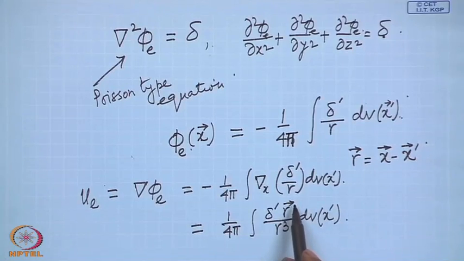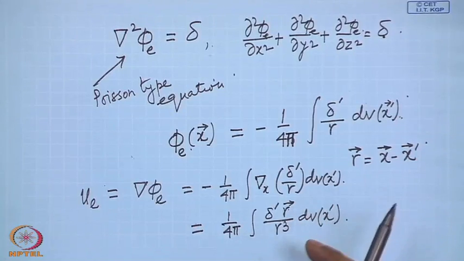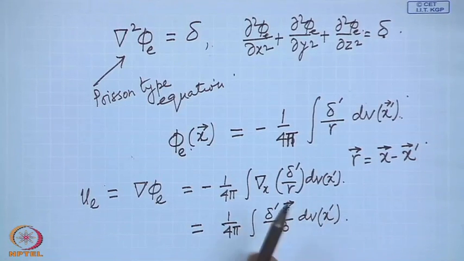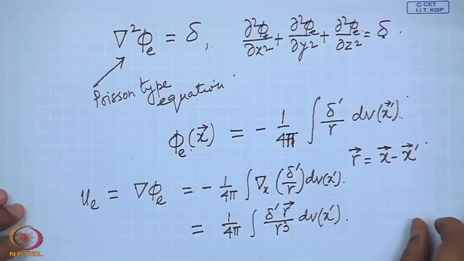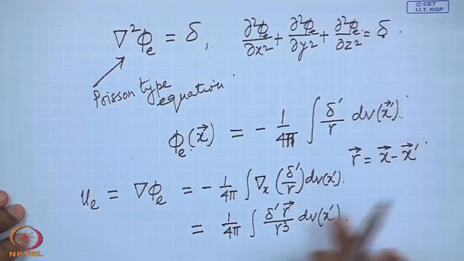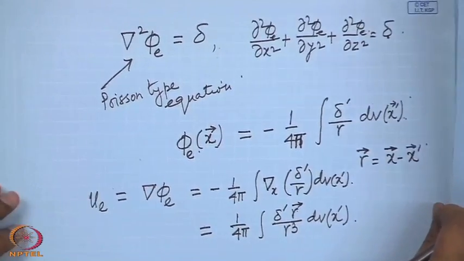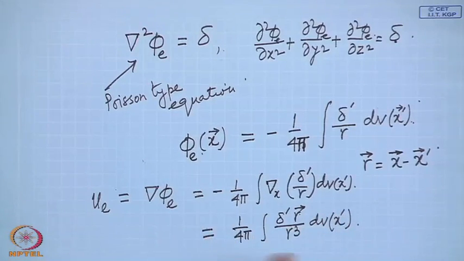So, to denote that direction, it is written as r by r cube. So, r by r will simply give the direction and r square will remain. The integration is carried out over the infinite fluid. Now, look at the integrand only, delta prime r by r cube d v x prime.